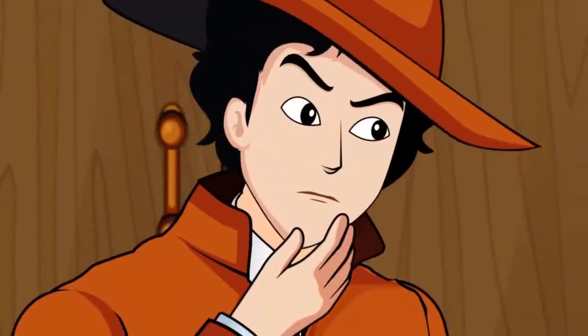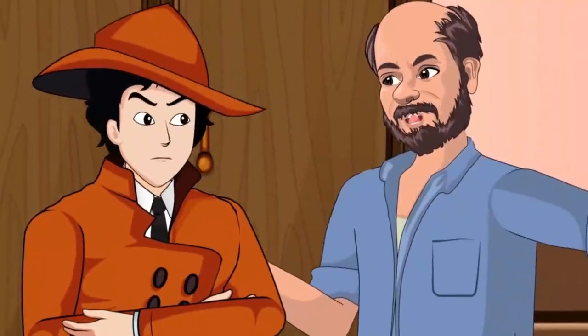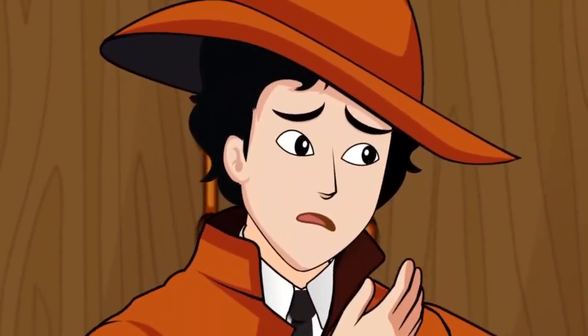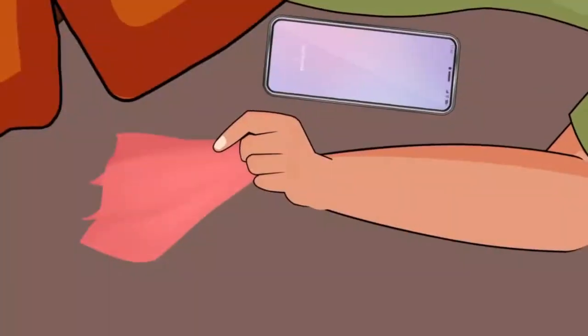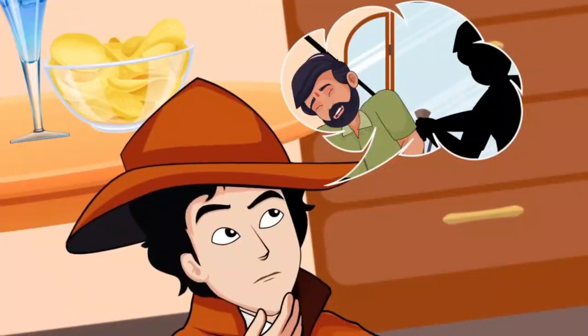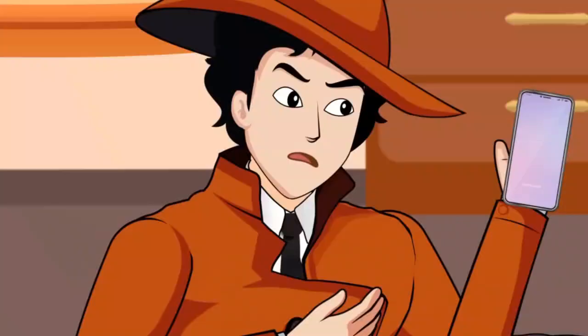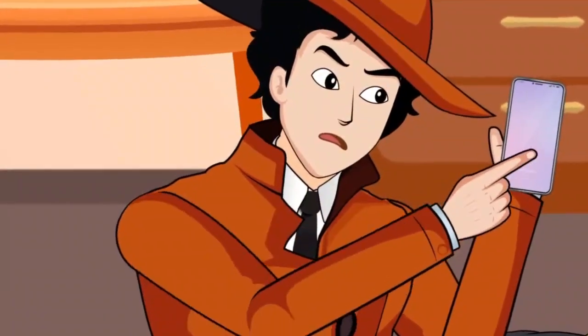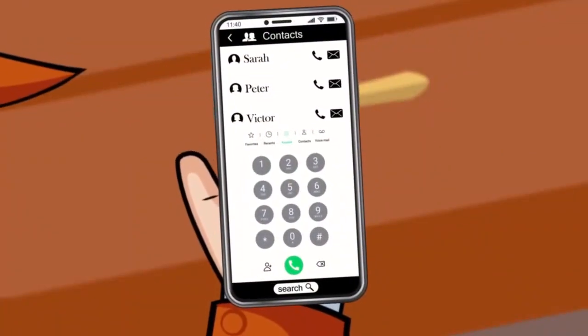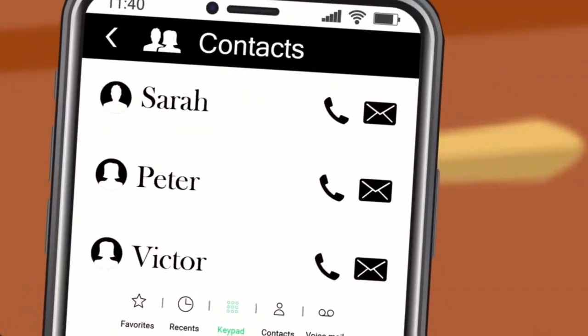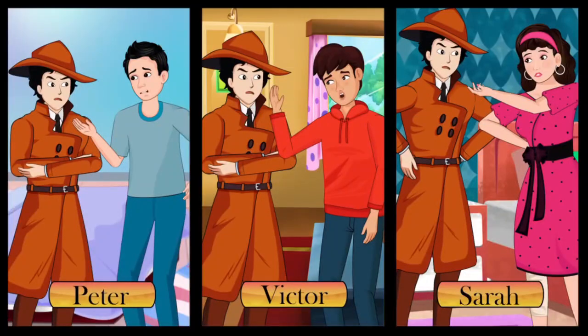Mehul discovers that someone who was partying with Robert last night is the murderer. He finds a red-colored cloth in Robert's hand, which might belong to the murderer. Mehul also finds Robert's phone, and with that Mehul comes to know Robert talked to his 3 friends last night, Peter, Victor, and Sarah. Mehul goes to each person's house to interrogate them.